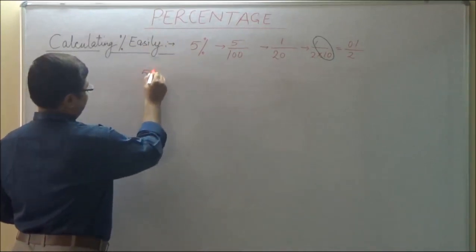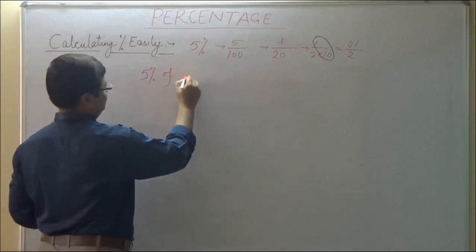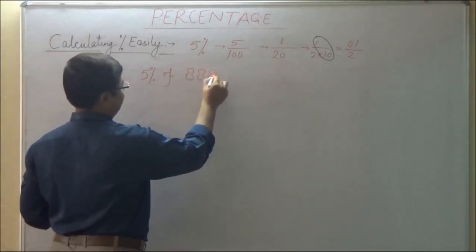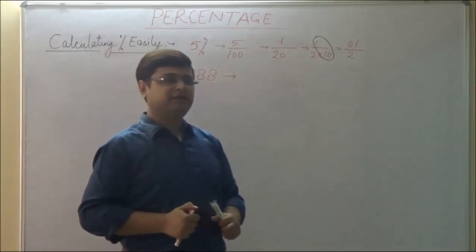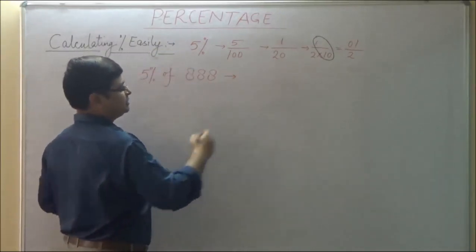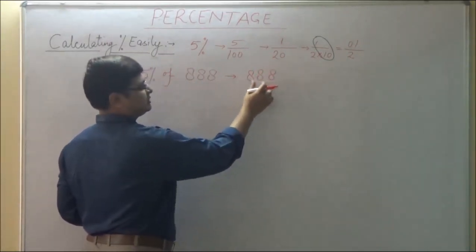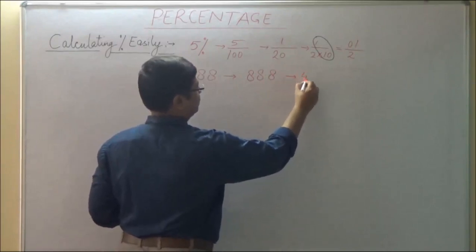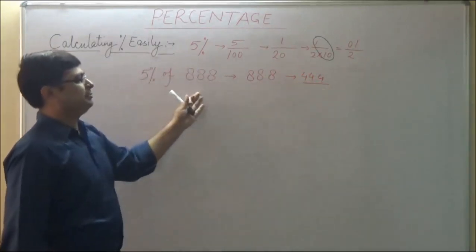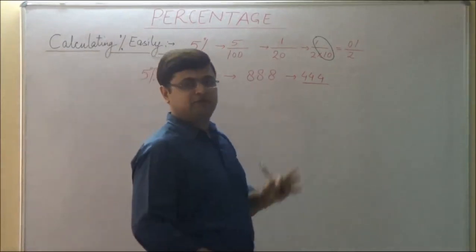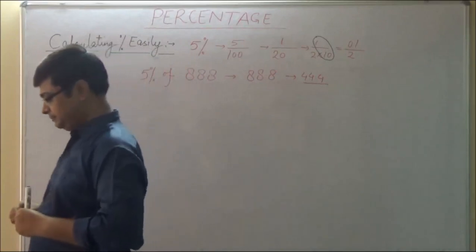Now, if I want to find out 5% of 888, how can I find it out? 5% of 888 is simply: 10% of this number is 88.8 and half of this number is 44.4. So 5% of 888 is 44.4. Simple. You just need to halve the 10% of the number.